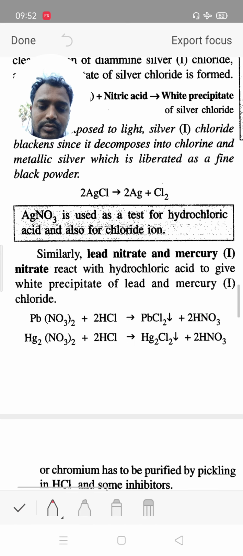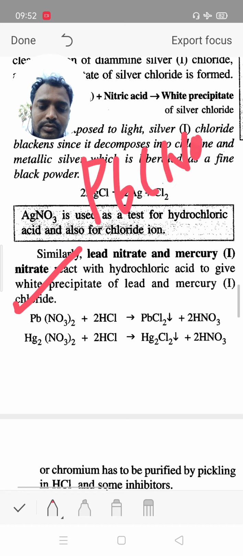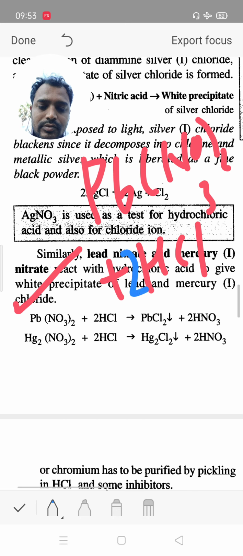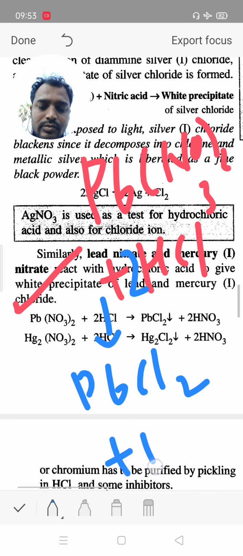When hydrochloric acid reacts with lead nitrate, HCl has 2 times, Pb plus 2, therefore Cl minus 1, then we get PbCl2 and HNO3. We get the lead chloride. It also gives white precipitate.